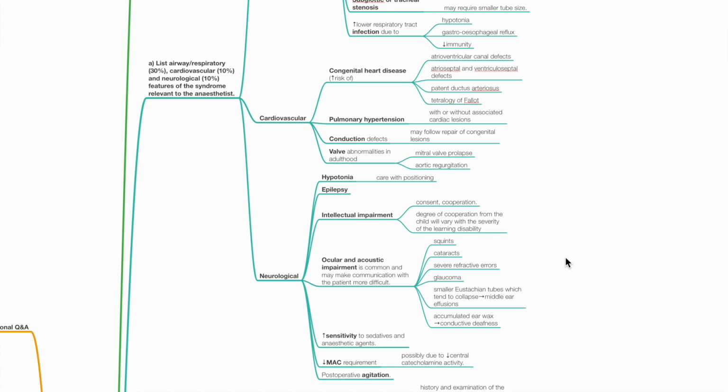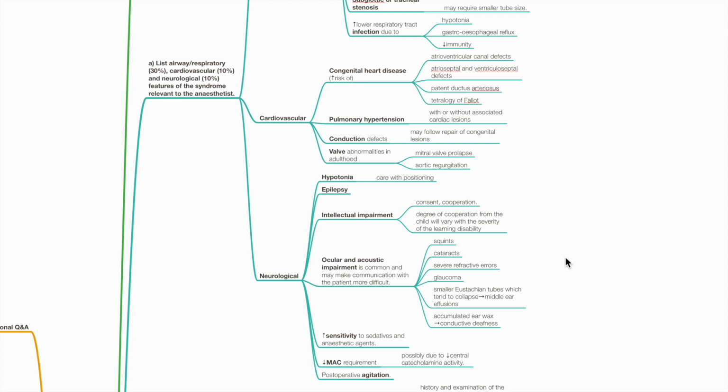CVS: increased risk of congenital heart disease such as atrioventricular canal defects, atrial septal and ventricular septal defects, PDA and TOF, and pulmonary hypertension with or without associated cardiac lesions. Conduction defects may follow repair of congenital lesions. Valve abnormalities in adulthood include mitral valve prolapse and aortic regurgitation.